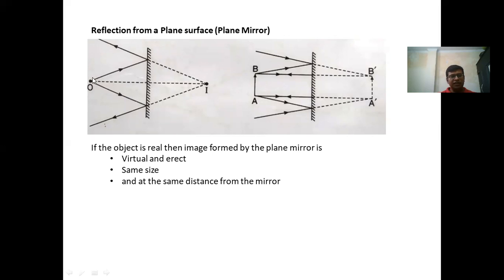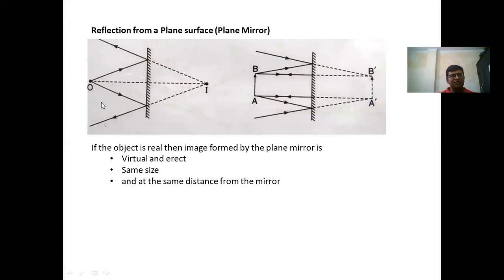So we are going to make the ray diagrams. We are going to take two incident rays that are falling on the plane mirror. Let's consider this the first ray. The first ray is going to reflect this way, the second ray is going to reflect that way.